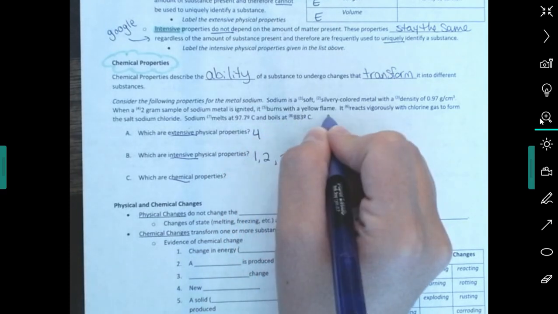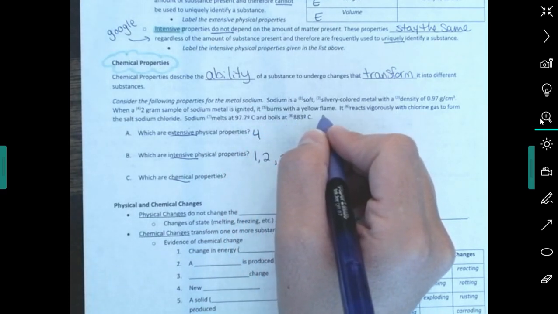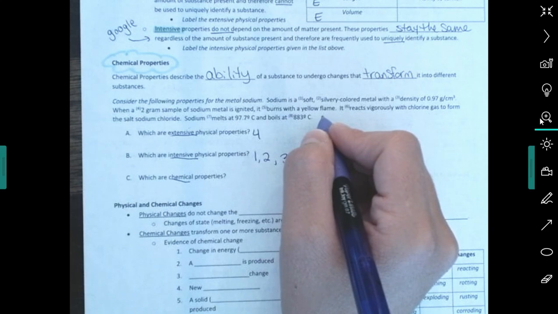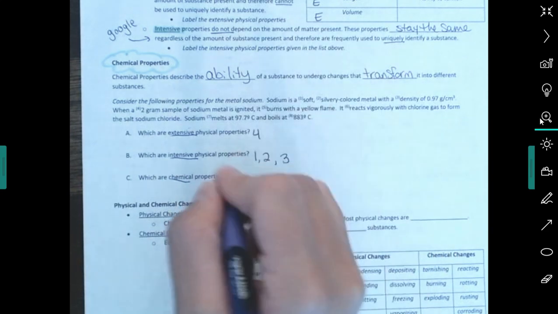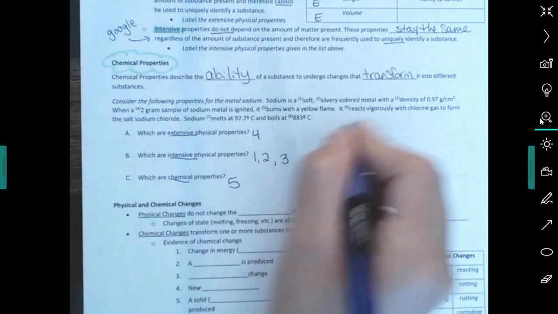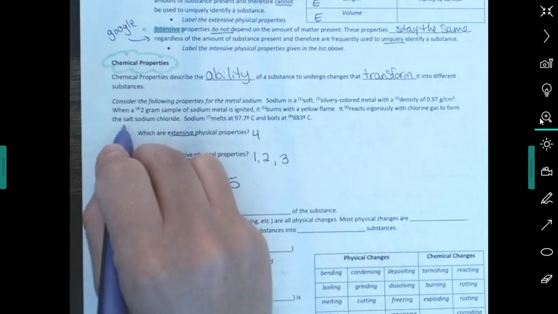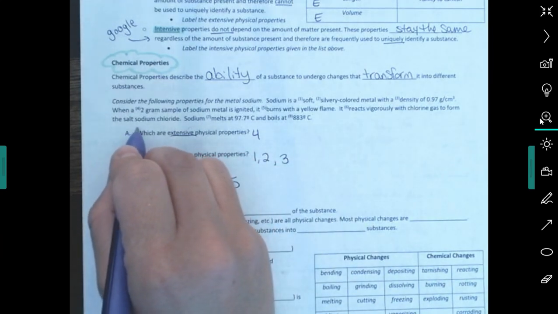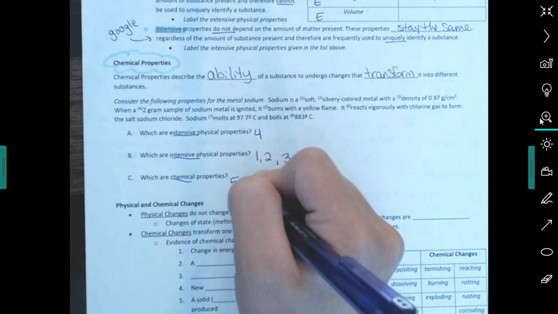It burns with a yellow flame. Okay, if it burns in a yellow flame, you can't burn something and find out the color of the flame without changing it chemically. So that's a chemical property. And it reacts vigorously with chlorine gas to form salt, sodium chloride. Okay, so that's changing the chemical makeup. That's also a chemical property.